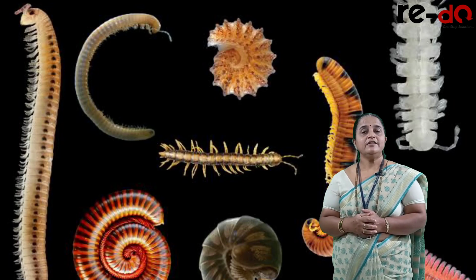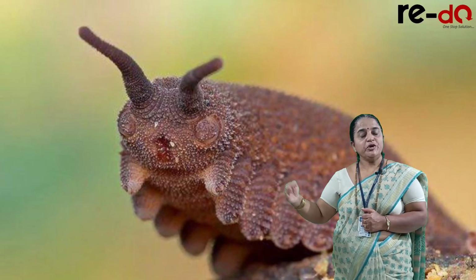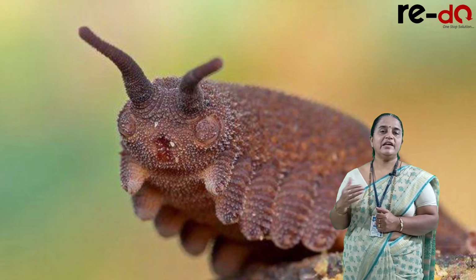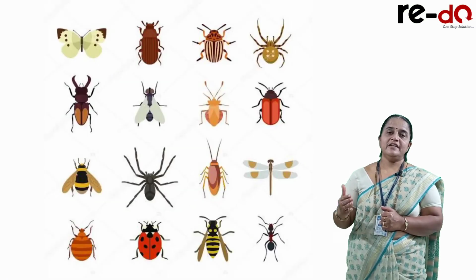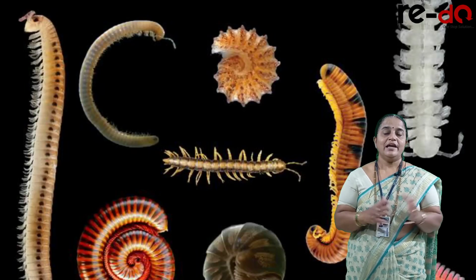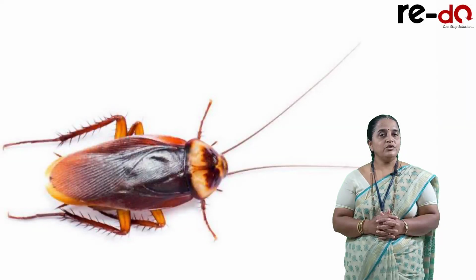The first group is Onychophora, where animals like Peripatus show a connecting link. They have features like Annelida and features like Arthropoda. So Onychophora, Crustacea, Insecta, Arachnida, and the last group Myriapoda. Like this, the animals are divided. The excellent example is cockroach, known as Periplaneta americana, as well as prawn, crab, spider, and the variety of insects around us, showing a lot of diversity.